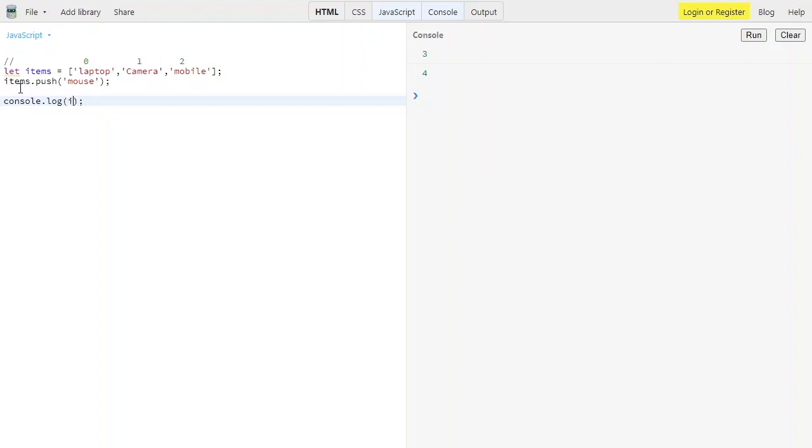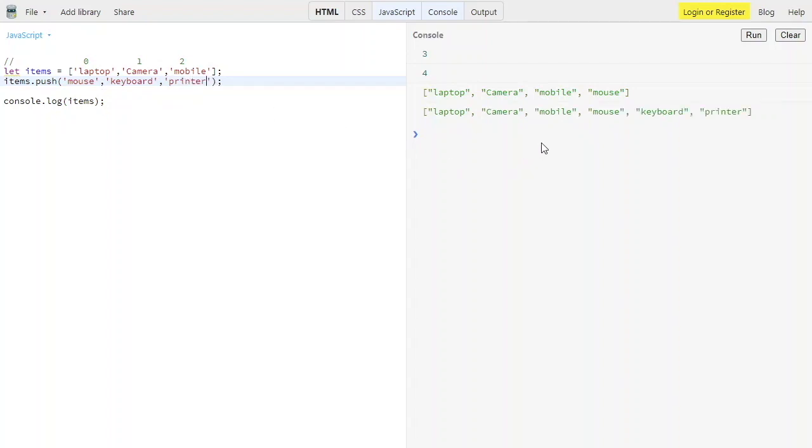We have items. See, mouse is pushed. We can also push a number of elements. See, we have keyboard, and then we have printer over here. See, we can assign a number of values with that.